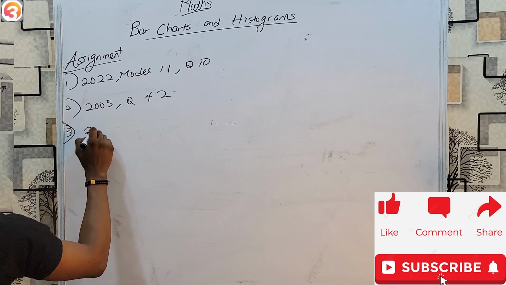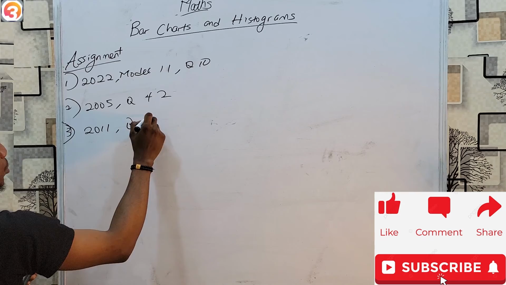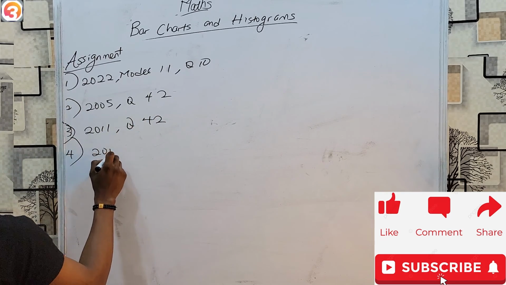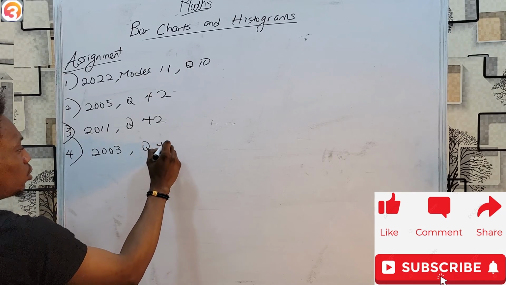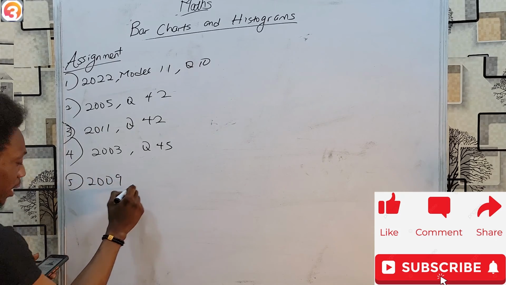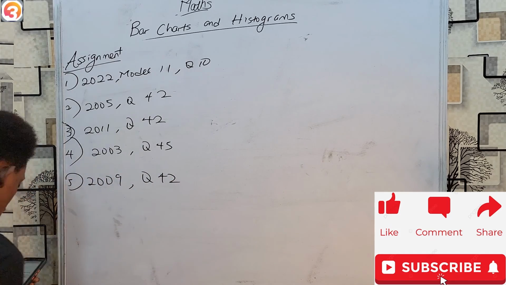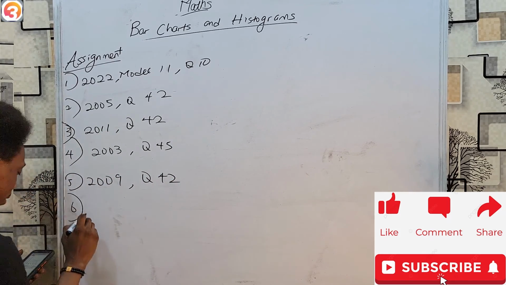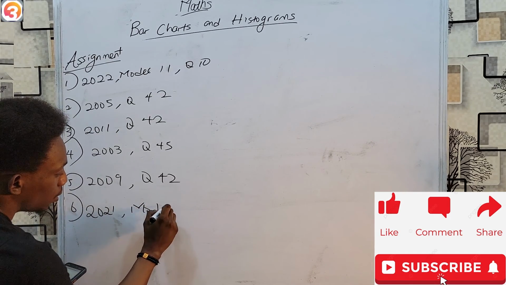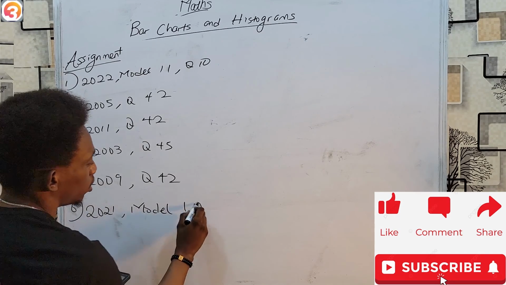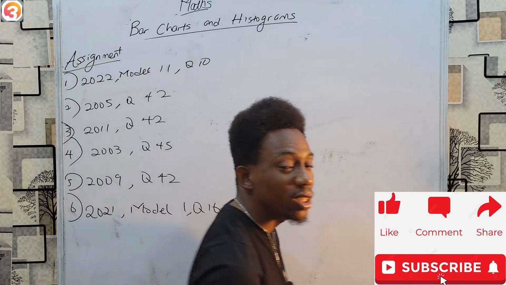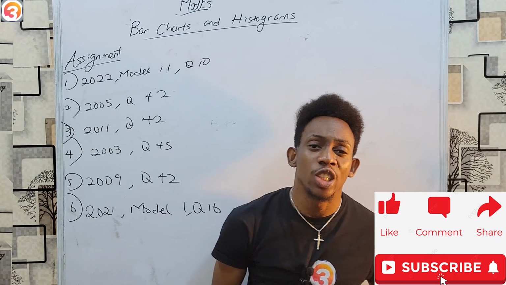Then also from the year 2011, and still question 42. The year 2003, question 45. The year 2009, question 42. And then last but not least, the year 2021, model 1, question 16. And these questions can all be seen on your AllThreeSchools JAMB app.